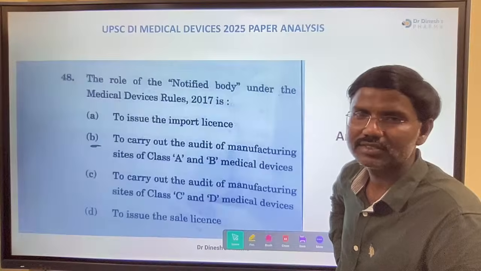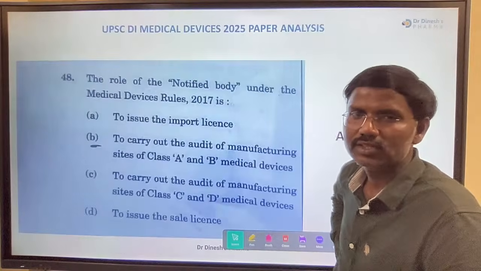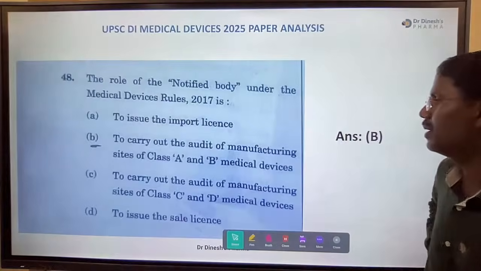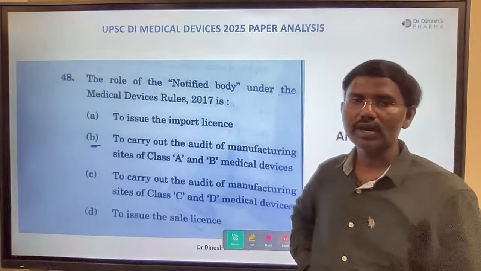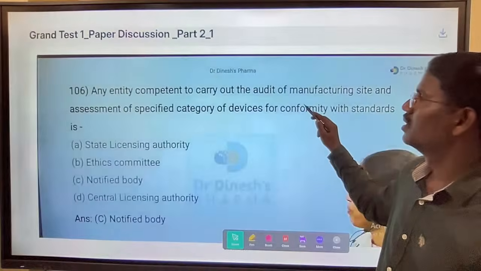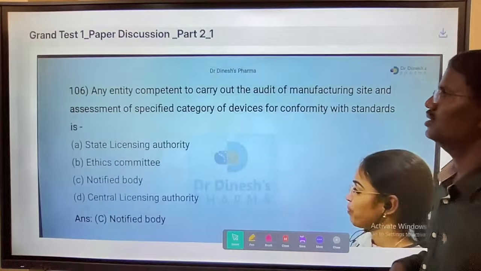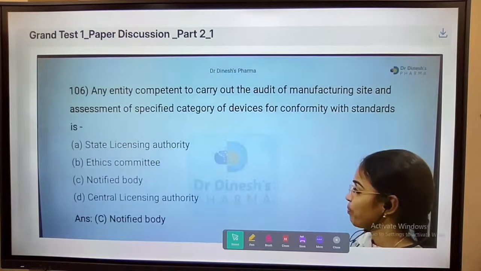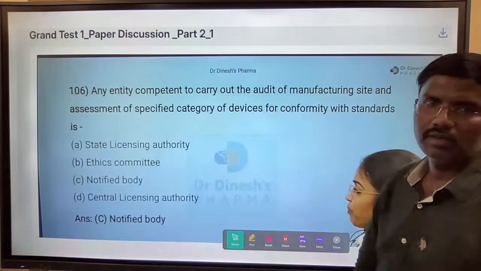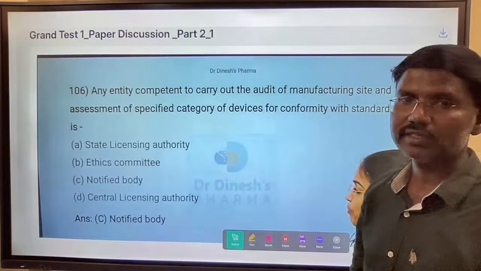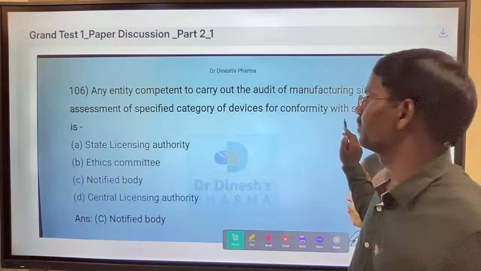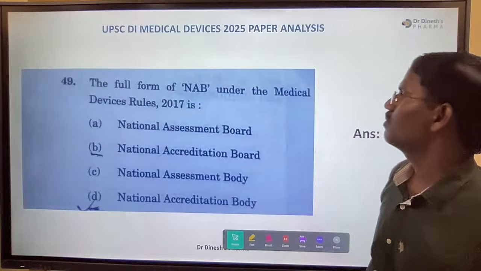Answer please. The right answer is B, that is A and B. Notified body carries out the audit for class A and B medical devices. So this is the direct question. The question may be different, but it is direct from our mock test. That is grand test one, a direct question in the final examination. That is notified body.